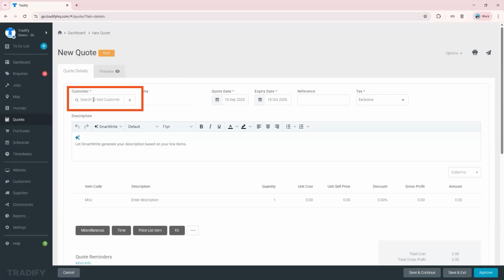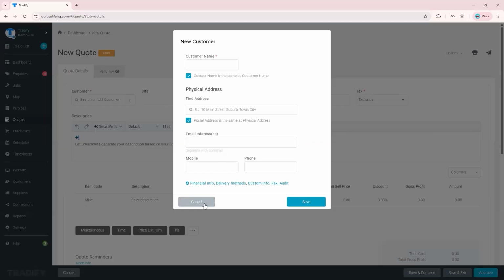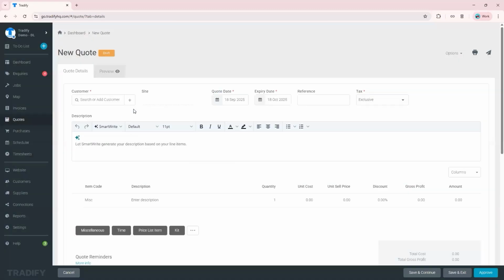If the job is for an existing customer. But if it's a new customer, you can just easily click the plus button here, and whatever you have added in here will be copied over into your accounting software as well. So it's seamless that way. So there you go. So let's say this is for an existing customer, Hank Larson.